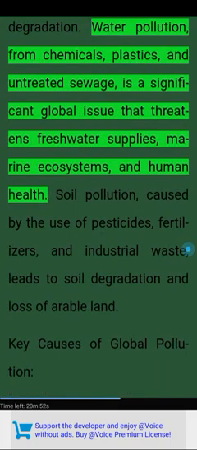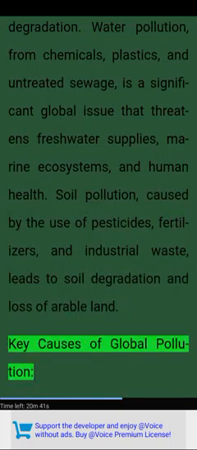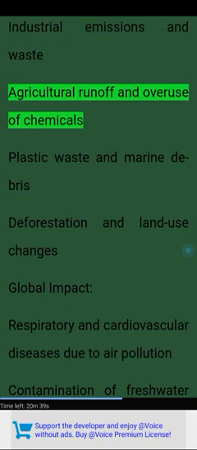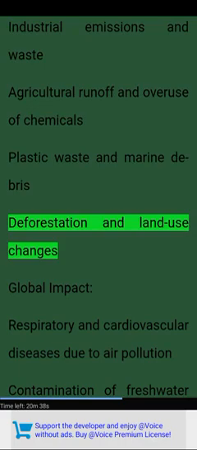Water pollution, from chemicals, plastics, and untreated sewage, is a significant global issue that threatens freshwater supplies, marine ecosystems, and human health. Soil pollution, caused by the use of pesticides, fertilizers, and industrial waste, leads to soil degradation and loss of arable land. Key causes of global pollution. Industrial emissions and waste. Agricultural runoff and overuse of chemicals. Plastic waste and marine debris. Deforestation and land use changes.